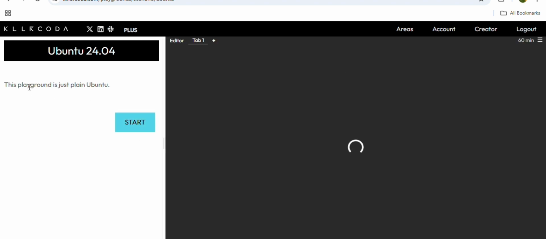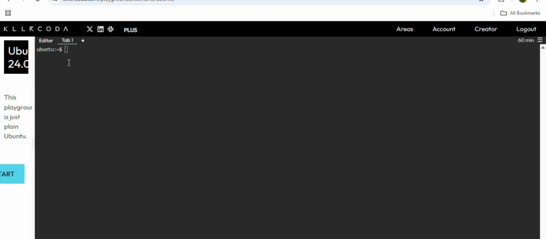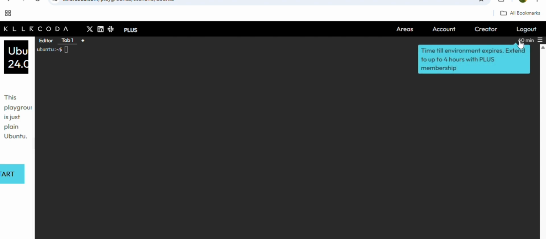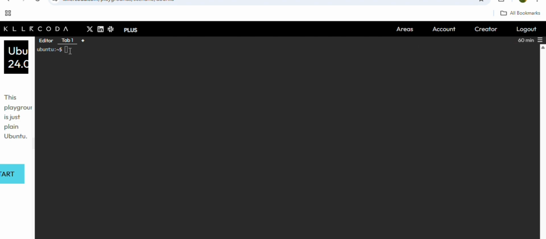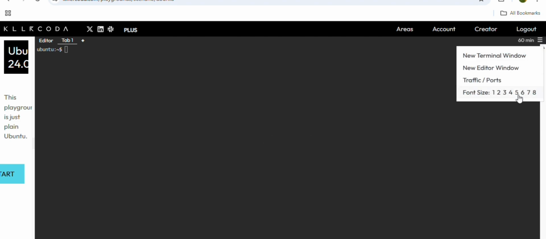This playground will just provide a plain Ubuntu screen. We can have this CLI environment for just 60 minutes. For more than 60 minutes, you need to pay. So you can use it for 60 minutes, then restart and use it again for another 60 minutes. For practice purposes, I think Killercoda would be enough for you. So let's start to learn some commands.